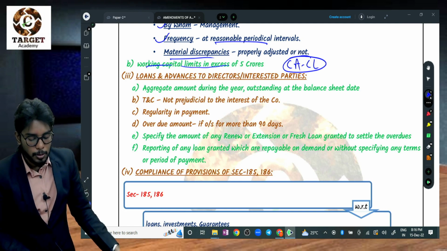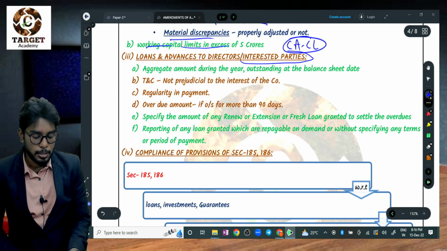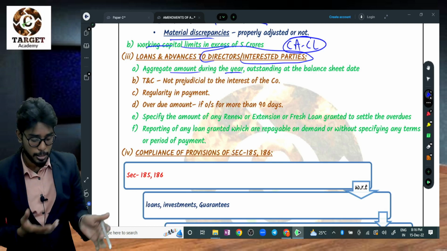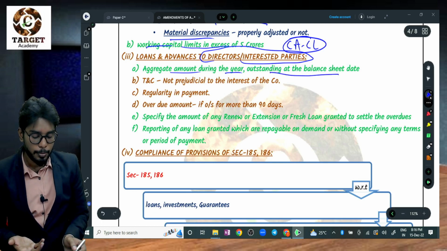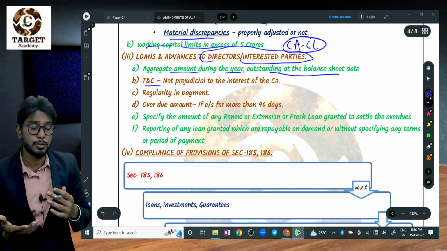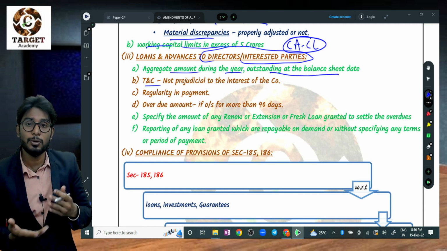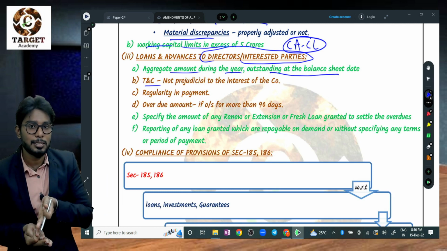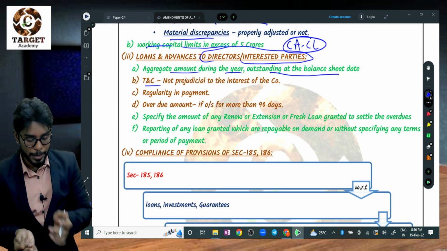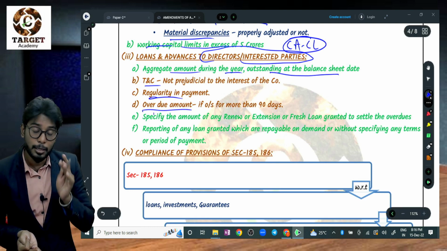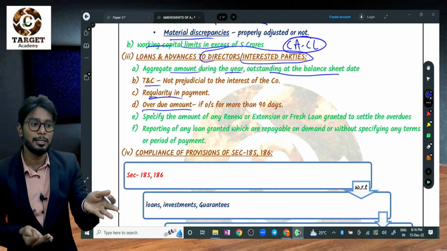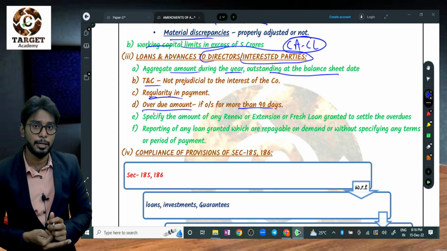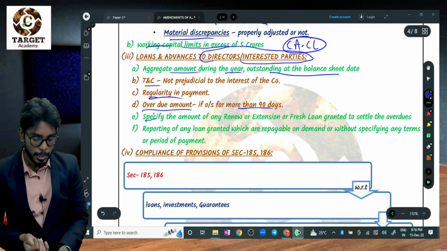Next, the third clause is loans and advances to the directors or interested parties. Report the aggregate amount, how much of the loans are given to the interested parties and outstanding on the balance sheet date. Verify the terms and conditions, on which terms they have given the loan, what is the interest rate, and when the director or interested party will pay the company. What is the installment, when they are going to pay, and whether they are paying regularly. If they are not paying regularly, how many days they are not paying. Whether it is more than 90 days, and whether they have taken any action, recovery steps. And these green things are the amendments.